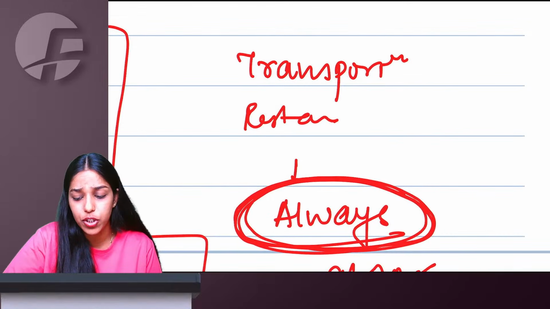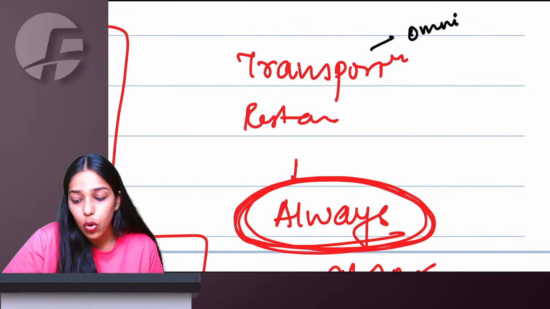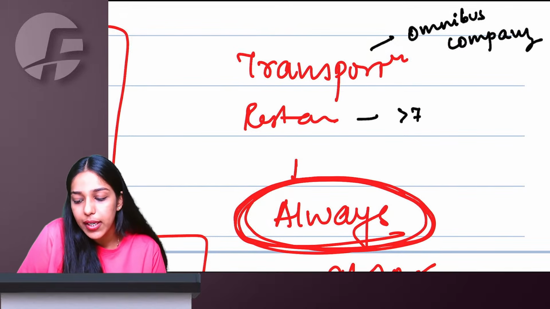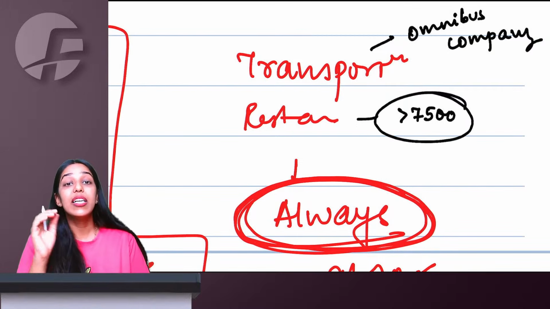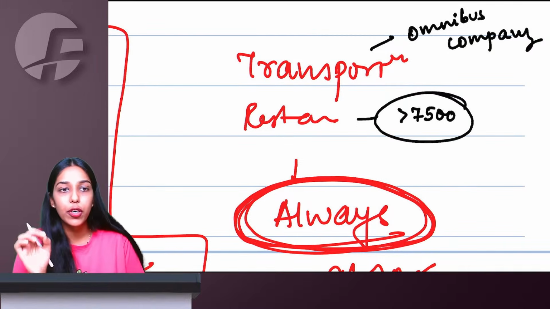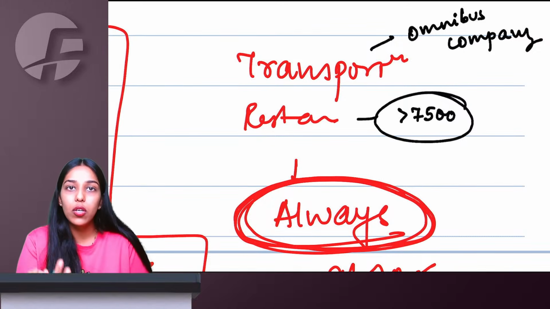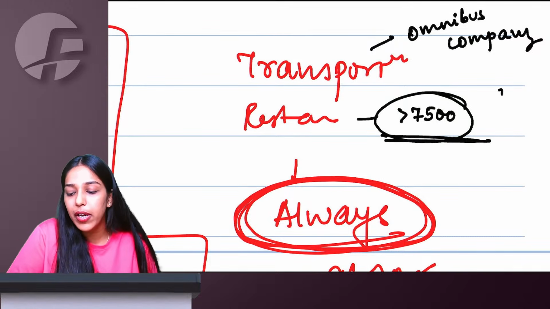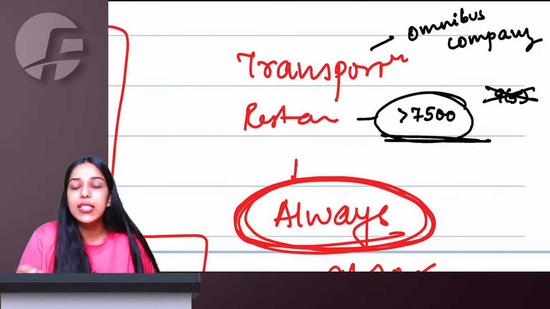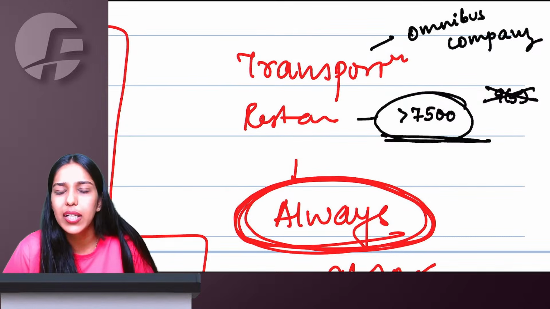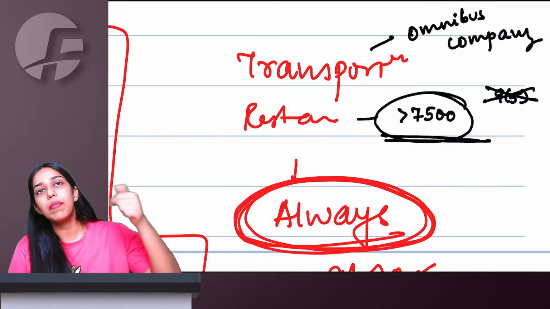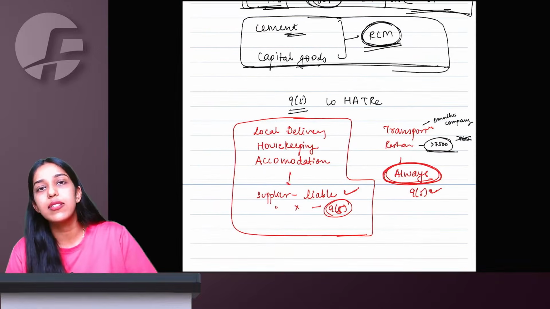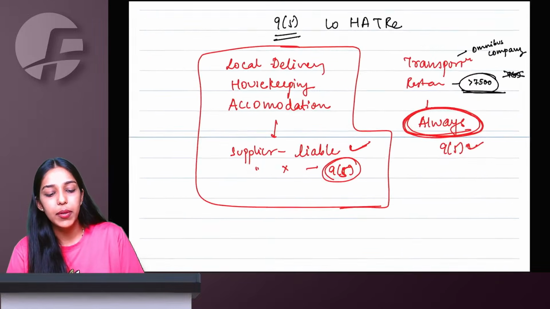However, there is one exception. If there is an omnibus supplied by a company, or there's a specified premise where the room tariff last year was greater than 7,500 per room per day, or you only want to, in acknowledgement, declare yourself to be a specified premise, in that case we say 9(5) will not be applicable. The supplier itself will be collecting tax and paying to government. Otherwise, generally, other than omnibus supplied by a company and restaurant services given by specified premises, in all other cases always the e-commerce operator will be liable.